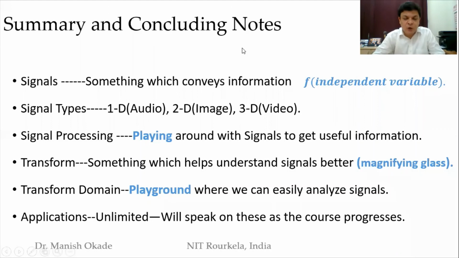Coming to the summary and concluding notes, as you have already seen, we started by defining signals, something very simple which conveys information. We have seen later that it is a function of an independent variable. We have seen the types of signals, 1D, 2D, 3D. After that, we have seen signal processing, which is nothing but playing around with signals to extract useful information. Then we have seen transform, for which I gave the analogy of a magnifying glass, that it helps to understand the signals better. Then we have seen transform domain, which I refer to as a playground because we are playing some game, which helps us to analyze signals easily.